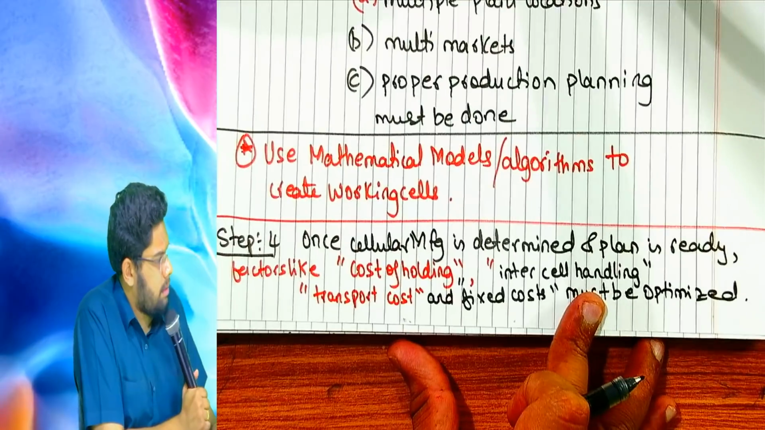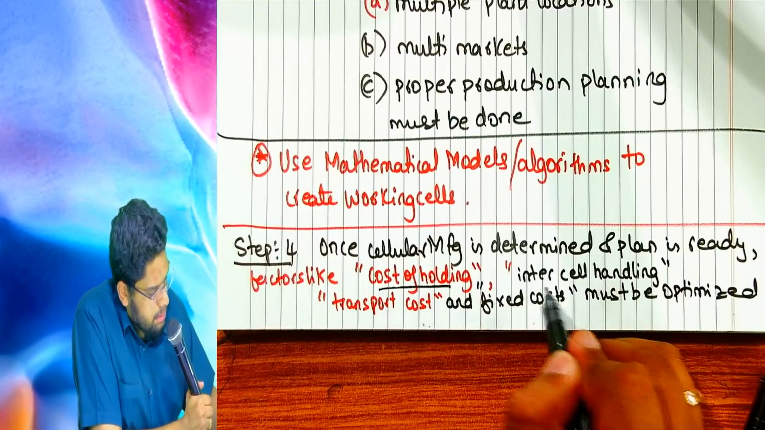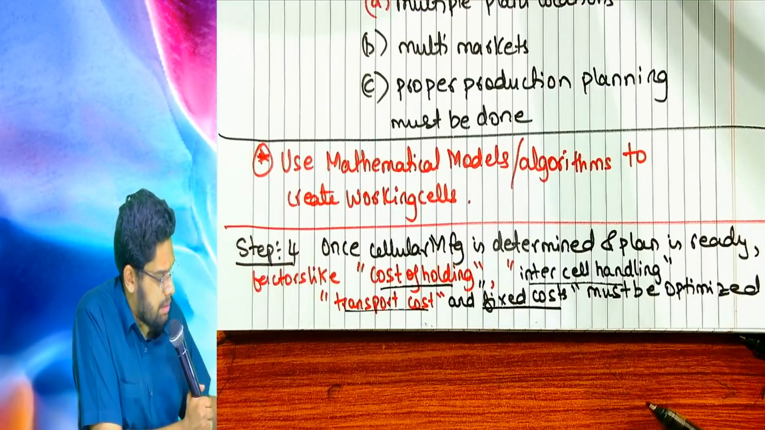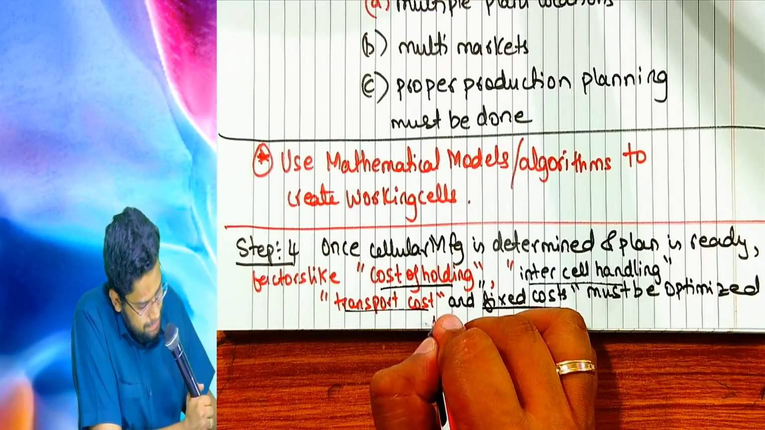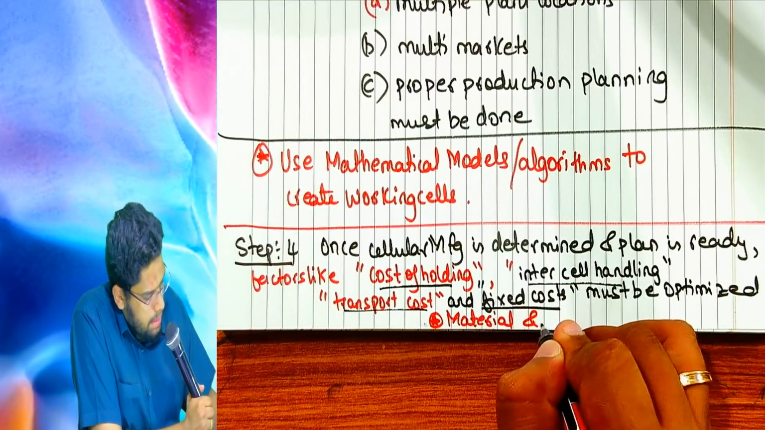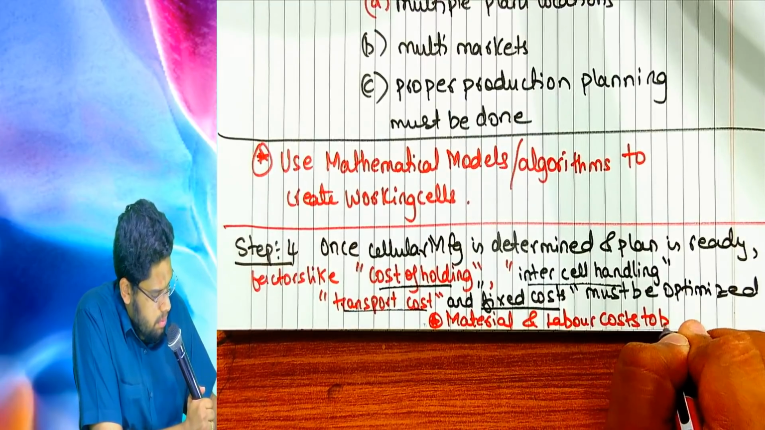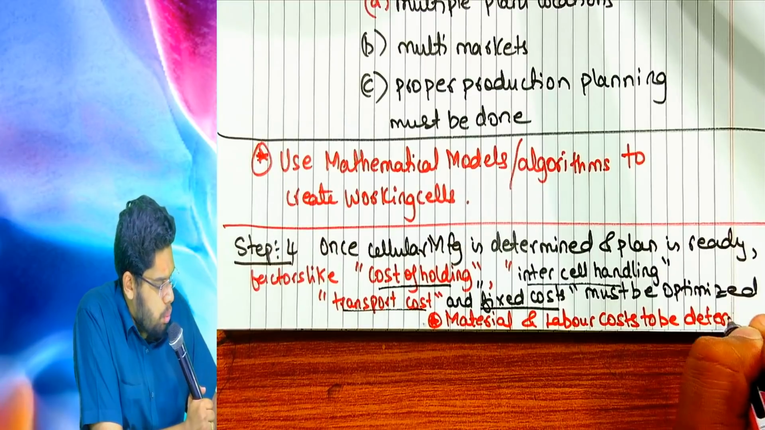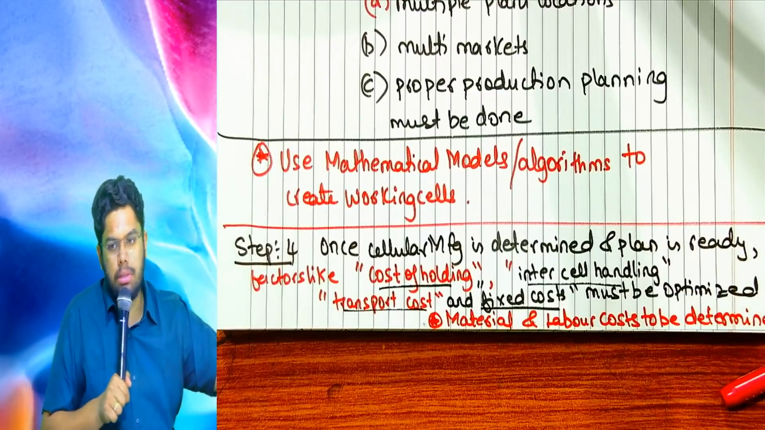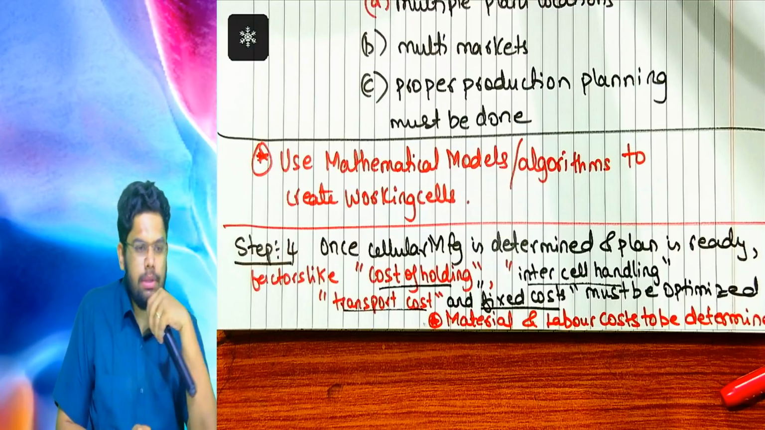Optimized is nothing but trying to reduce these costs, trying to achieve cost effectiveness, because now you have decided to go for cellular manufacturing, so finalize the costs. Even the material and labor costs are to be determined. Once you do this step, you will be ready to implement the necessary resources to start the cellular manufacturing. Come on, finish.